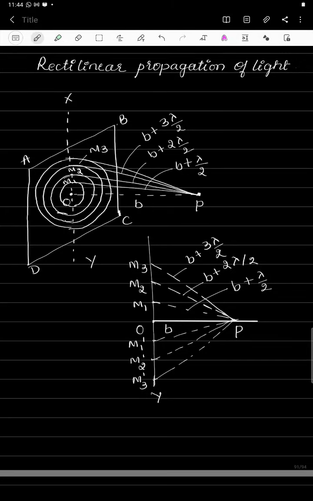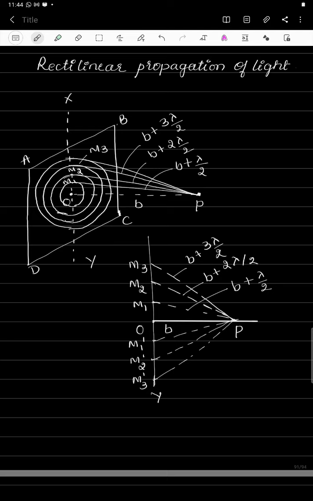Welcome students. In this class we are going to discuss the rectilinear propagation of light. In the last class we had discussed Fresnel's assumptions. So by using Fresnel's assumptions, now we are going to prove that light has rectilinear propagation.